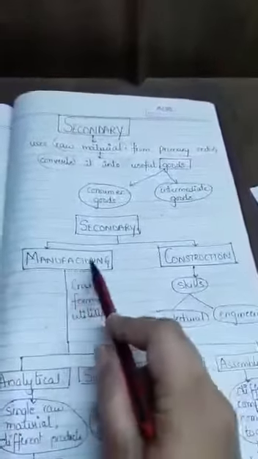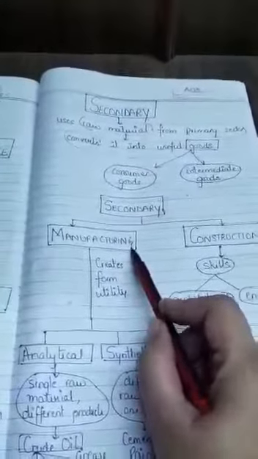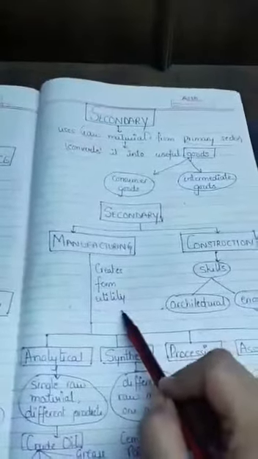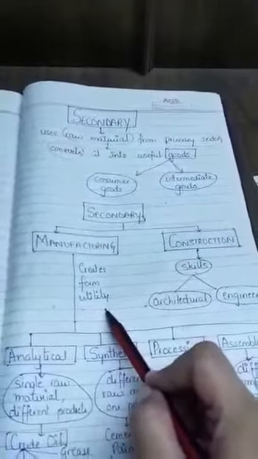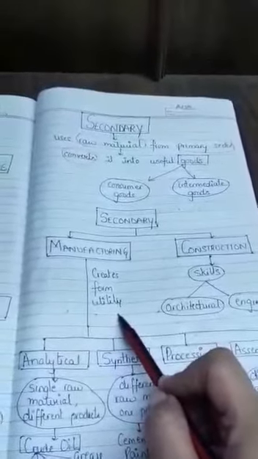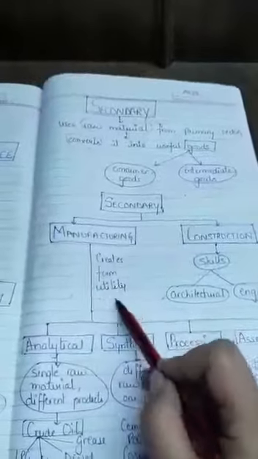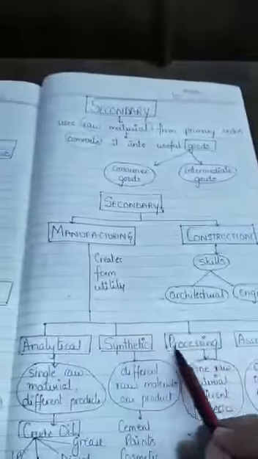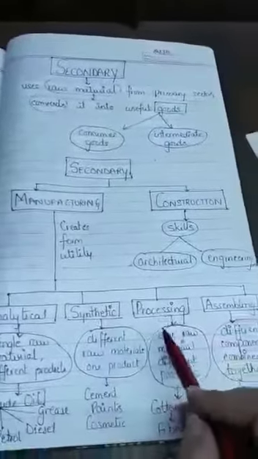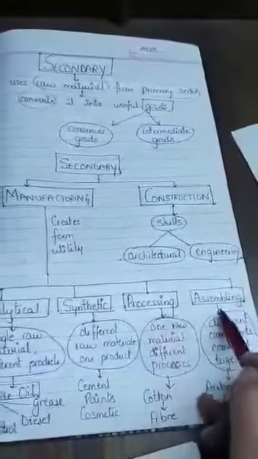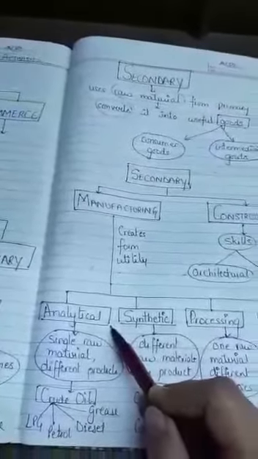The second we have is the manufacturing sector, that is the actual production sector. Here you are creating form utilities. Form utilities simply means you are changing the form of the product to make it more useful for your consumer. Manufacturing has four further options, that is analytical industry, synthetic industry, processing industry and assembling industry. We'll first talk about analytical industry.